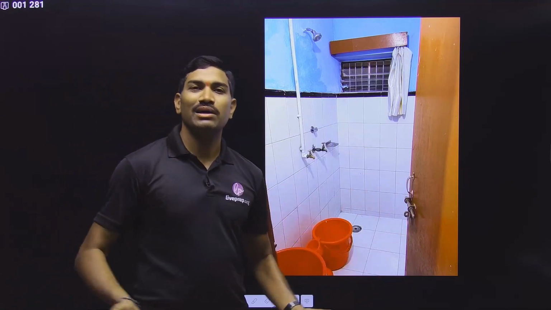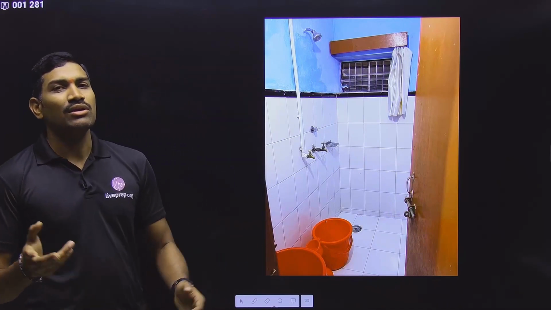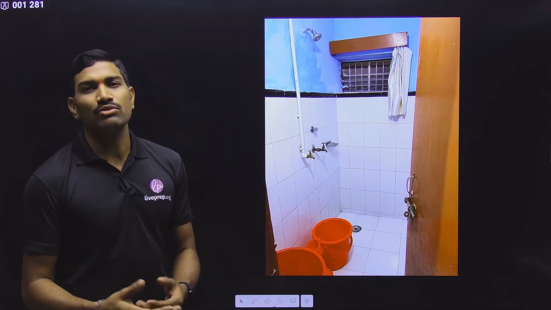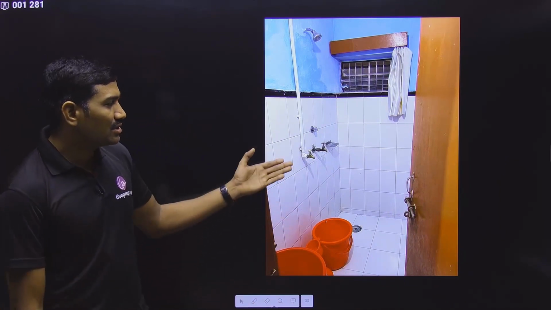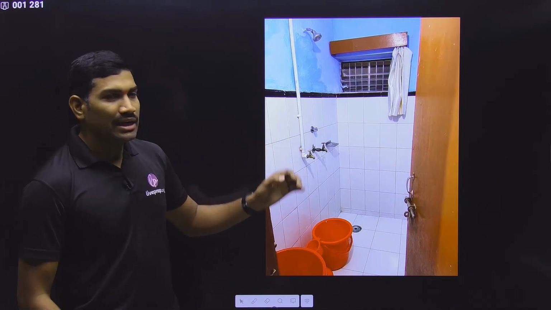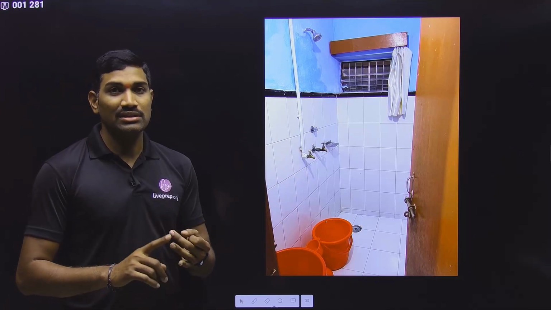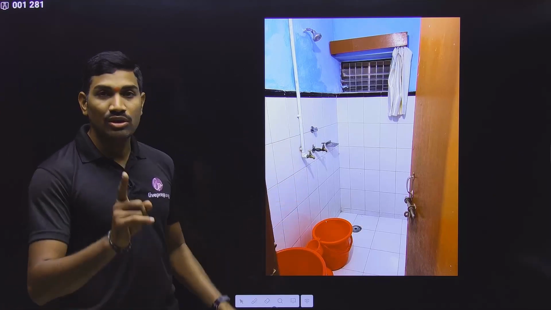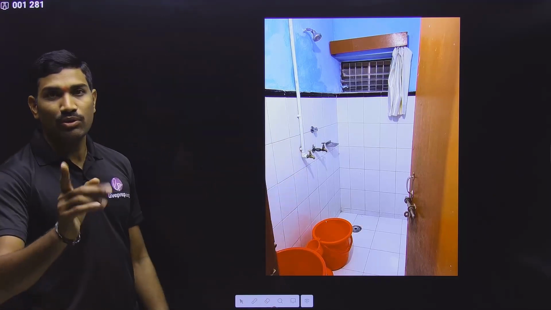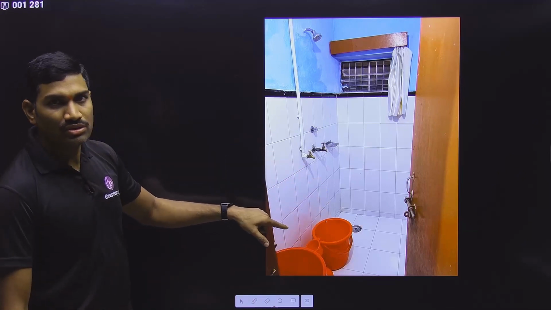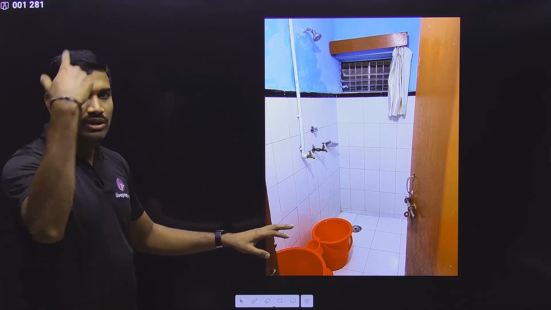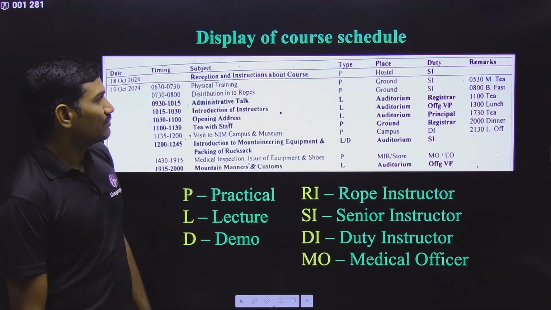Since many people are there in that particular hostel, suppose you think, after everyone completes I will go, at that time the water may not be that hot. I don't say that you will not get hot water, but it may not be that hot, it all depends on the weather conditions. So please remember that. And soap, brush, tongue cleaner, toothpaste, all these things you need to carry from your side, and shampoo also. Clear? Regarding the washing of clothes, I don't want to talk here, at the end of the video I will talk, we will see those things separately.